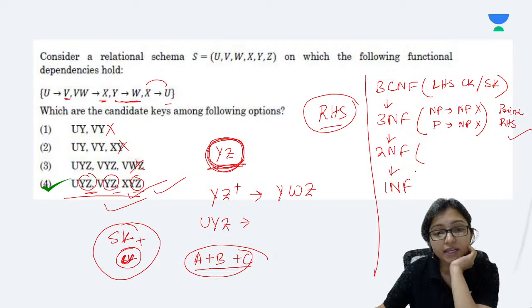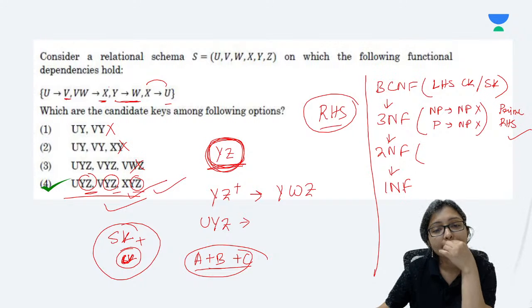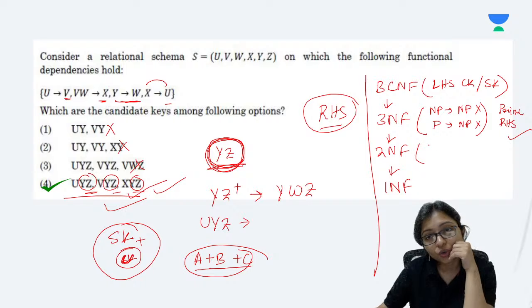Now come to the 2NF. In 2NF, non-prime to non-prime is allowed, but prime to non-prime is not allowed.